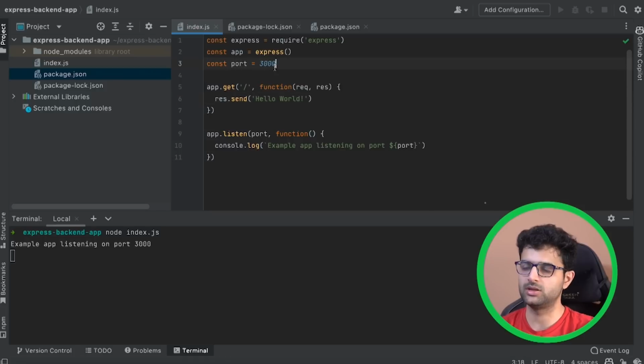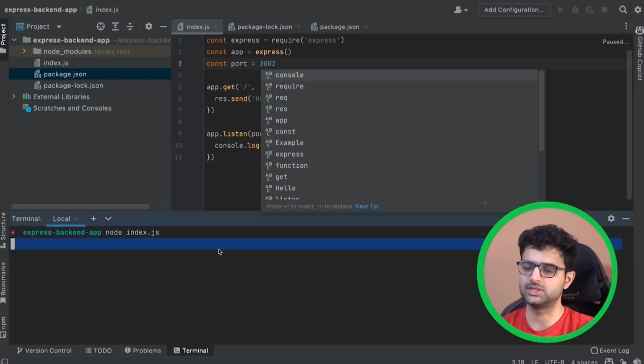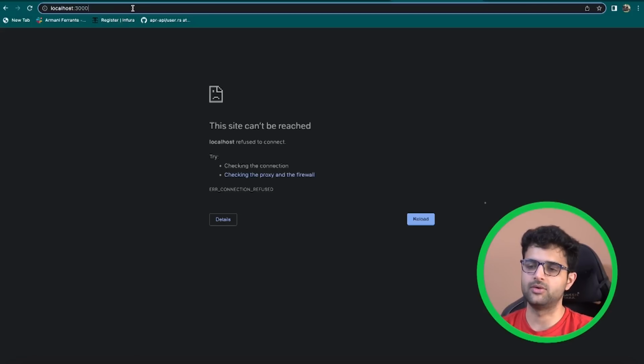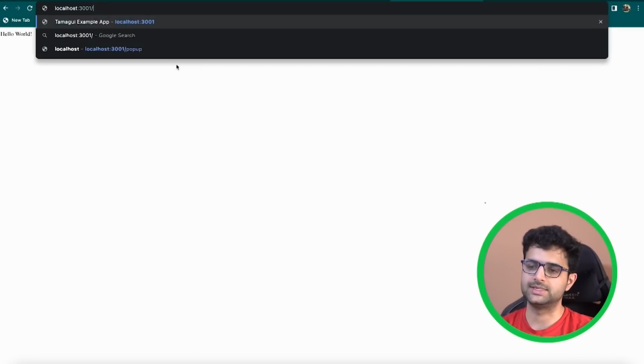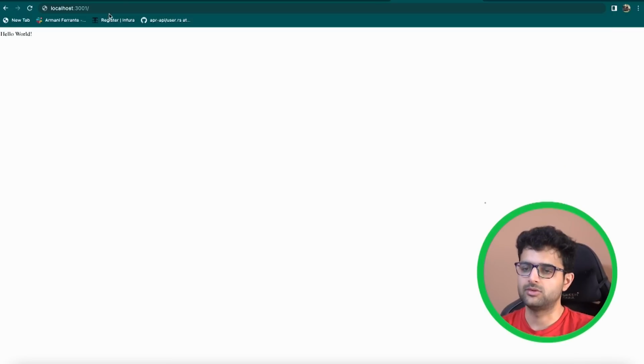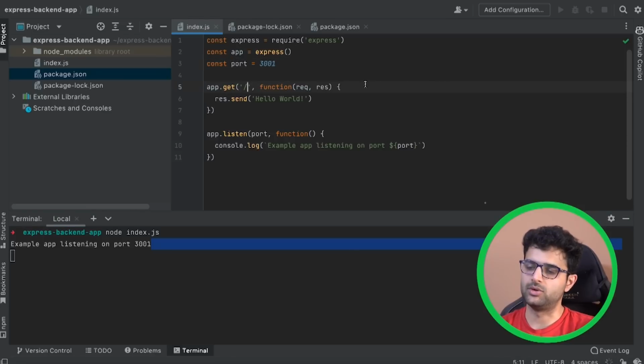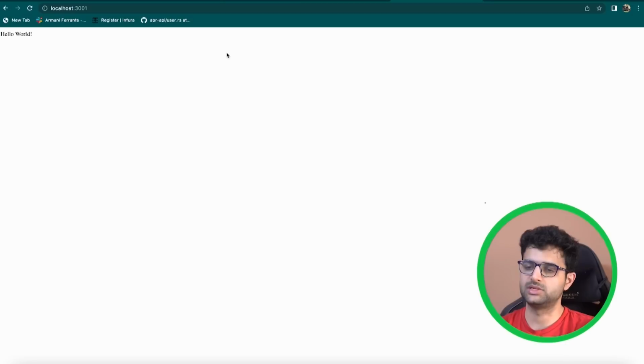If I change this port to 3001 and I restart the process by typing node index.js, this will no longer return anything. And if I go to 3001, it will. The route is slash. So if you go to the slash route or don't give anything, it's basically the same thing. So localhost:3001/ gives you this. And if I change the route, let's call it route1, node index.js, now 3001 gives you nothing. If I go to /route1, it gives me hello world.